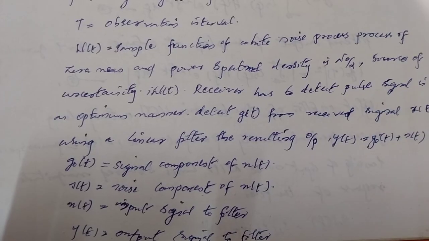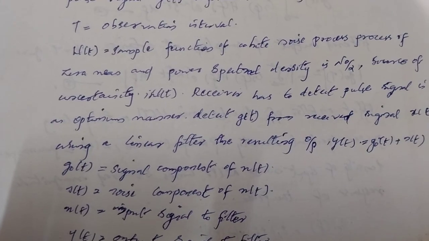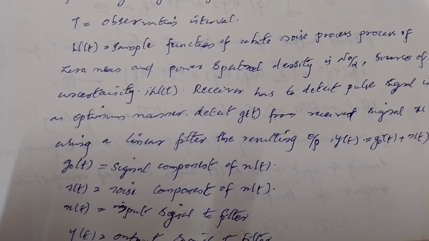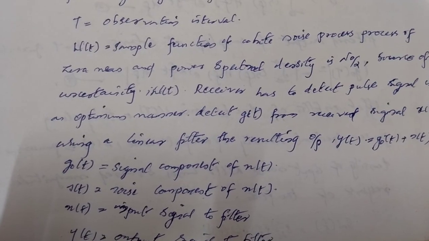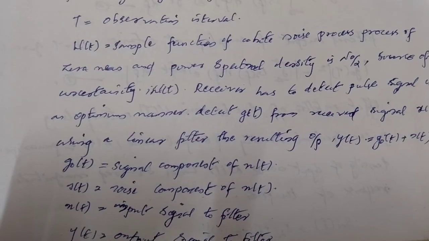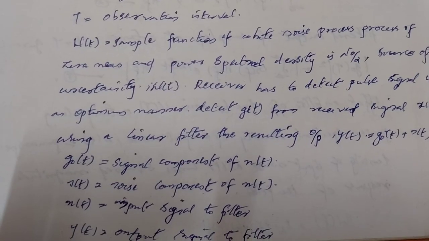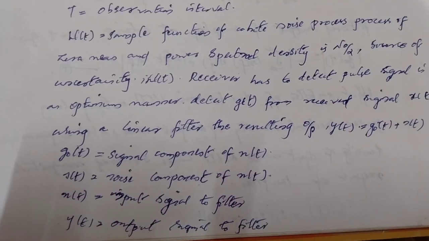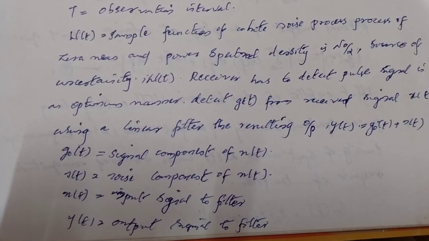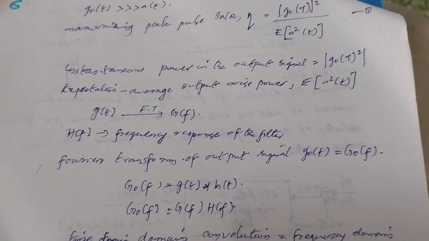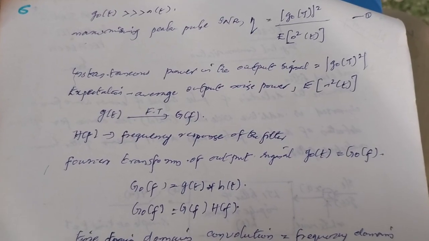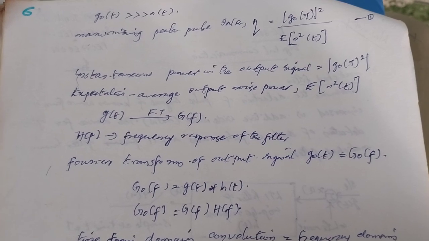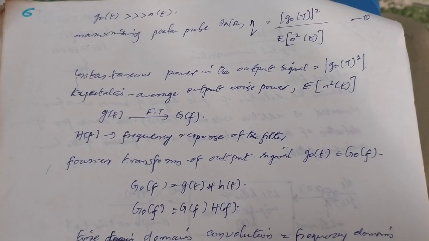The resulting output y(t) is equal to g0(t) plus n(t). g0(t) is the signal component of y(t). n(t) is the noise component of y(t). x(t) is the input signal to the filter. Then y(t) is the output signal of the filter. g0(t) should be greater than n(t), maximizing the peak pulse SNR.